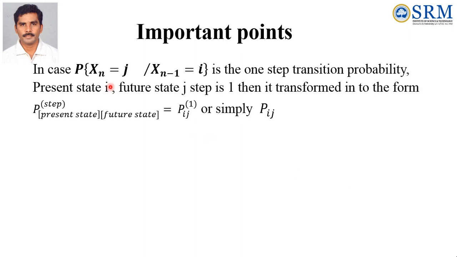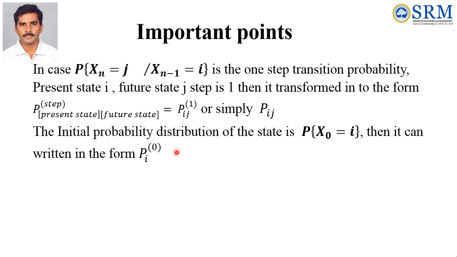In case of P of Xn equal to j given Xn minus 1 equal to i, here only one step is there, from n minus 1 to n. Therefore it can be written as present state i, future state j, step 1. So Pij^1, or simply we can write Pij.